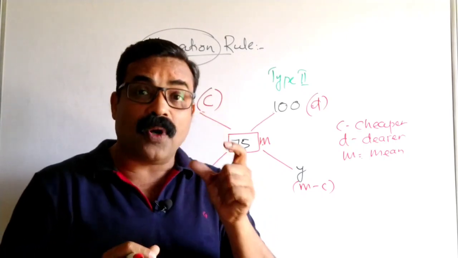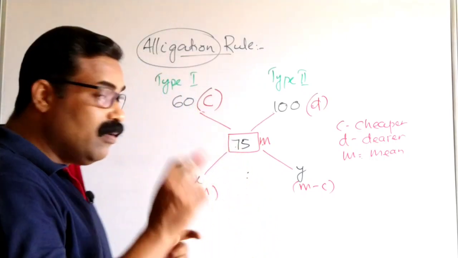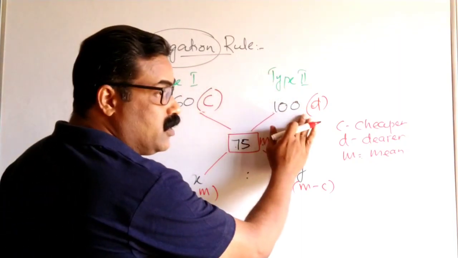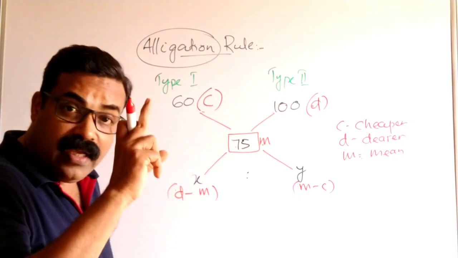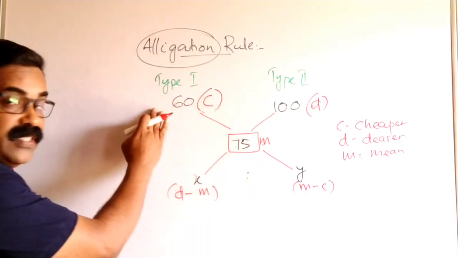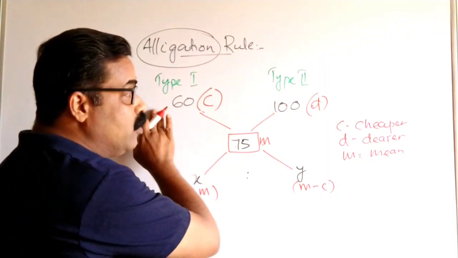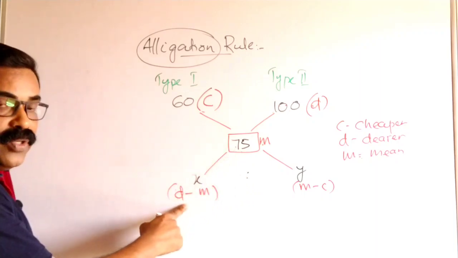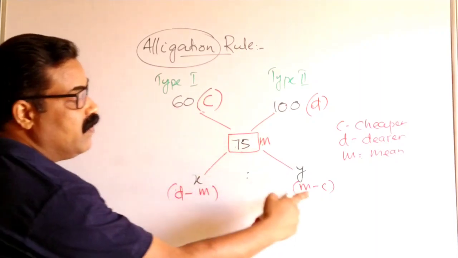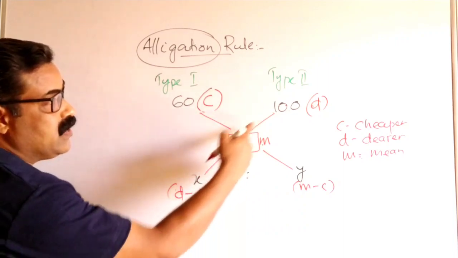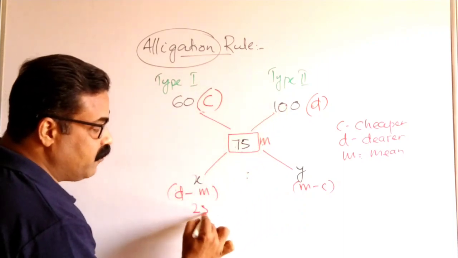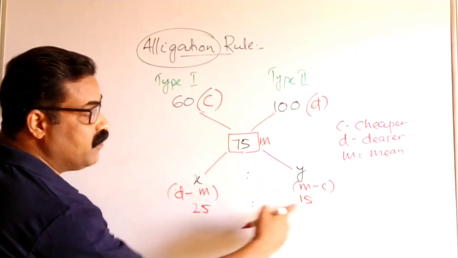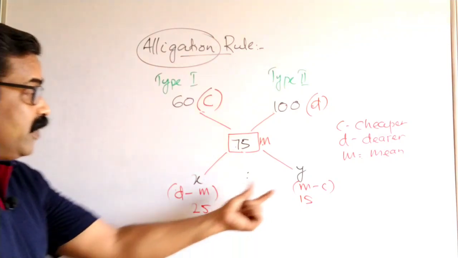And the very important thing you need to understand here, students: always write the cheaper value on the left side and the dearer value, that is expensive, costly, on the right side. Don't forget this. So 100 minus 75, you will get 25 here. 75 minus 60, we will get 15 here. So 100 minus 75 is 25 and 75 minus 60 is 15. So 25 is to 15 is the ratio.